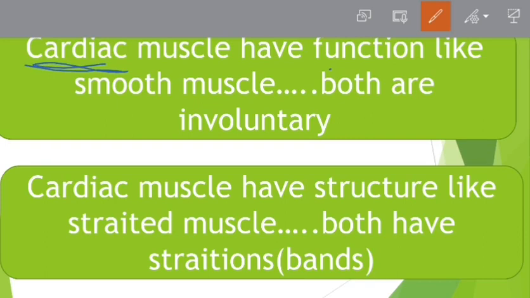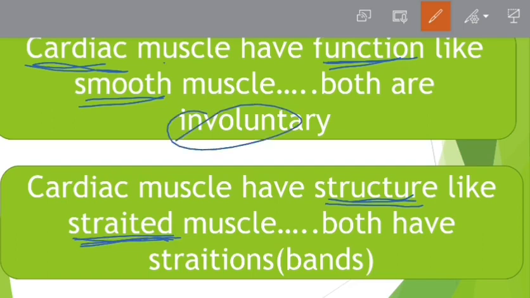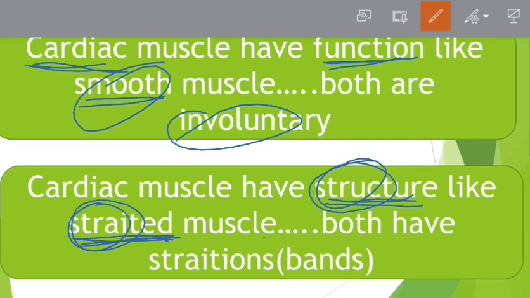Now in these striated muscles you will find alternate dark and light bands. So they are called striated muscles because of the striations in them. Alternate dark and light bands are found in that type of muscle. So we have three different classes of muscle: striated muscle, smooth muscle, and cardiac muscle. Now we will study the shape of these three muscles.